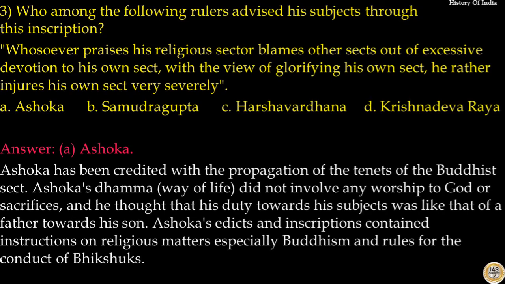Ashoka has been credited with the propagation of the tenets of Buddhist sect. Ashoka's Dharma did not involve any worship to God or sacrifices, and he thought that his duty towards his subjects was like that of a father towards his son. Ashoka's edicts and inscriptions contain instructions on religious matters, especially Buddhism and rules for conduct of bishops. So the answer to this question is option A, Ashoka.